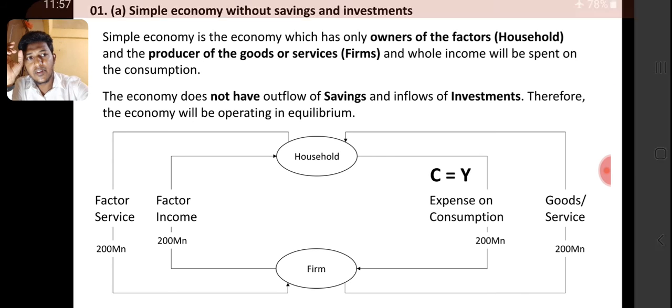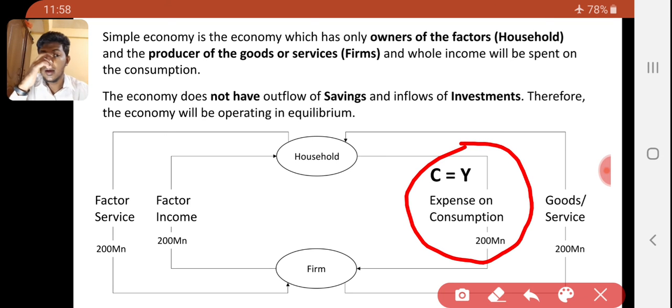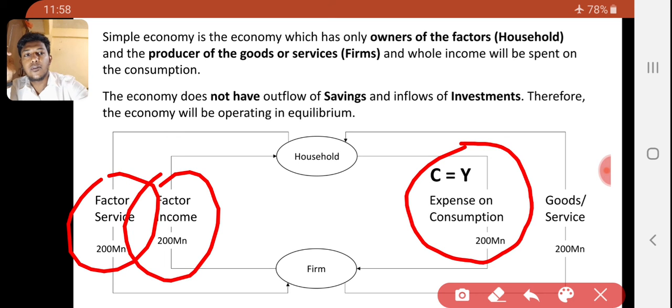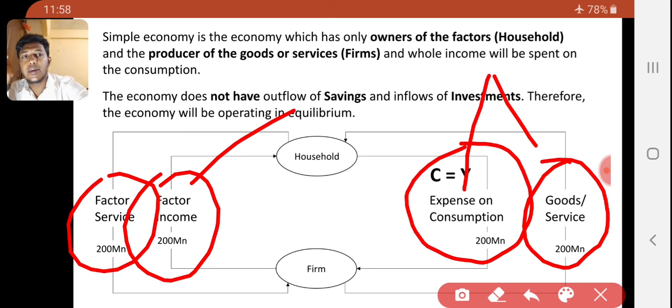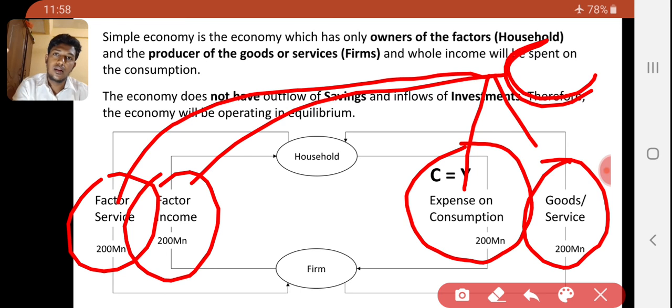Here we consider only factors in the outflow. Right? The goods and services, because these four are the same, so these four will be C. I am taking only one side. When it becomes complex, it will be C. So C equals Y. My income is 200 million.